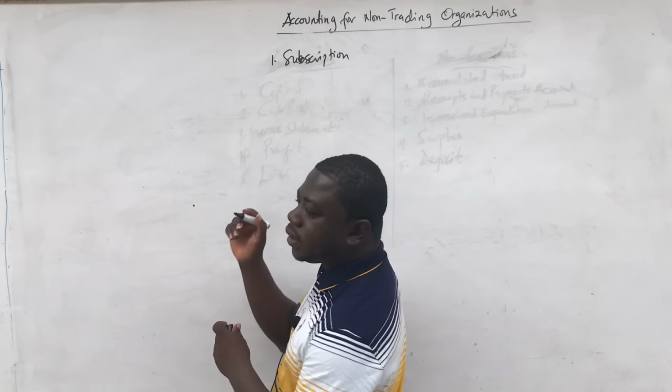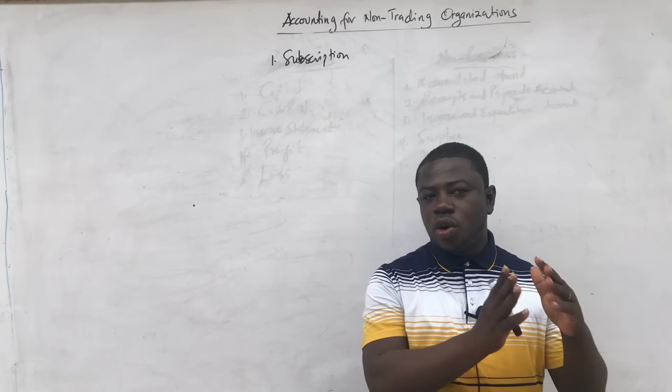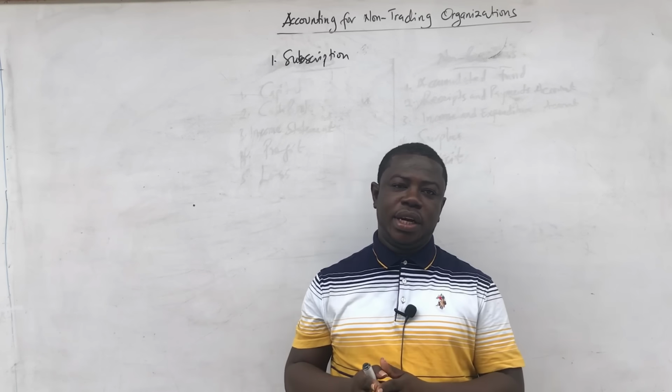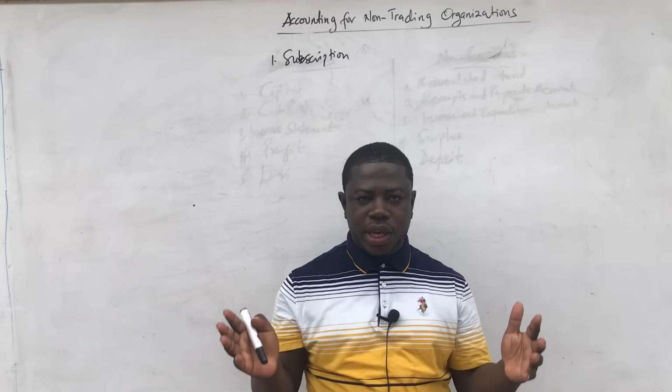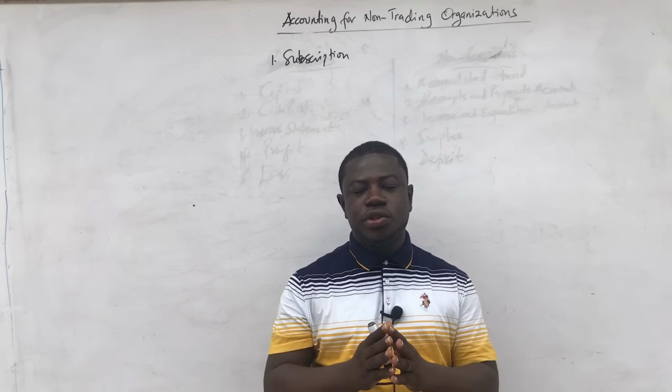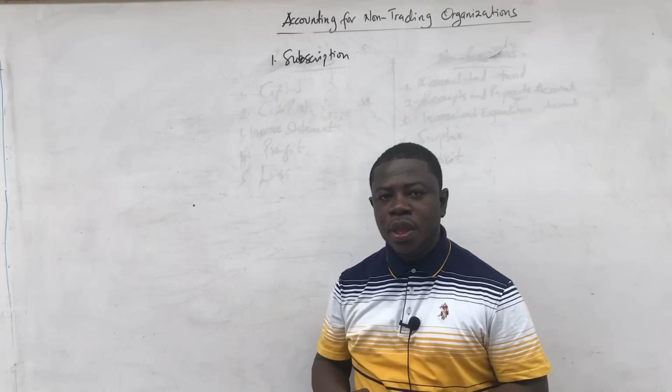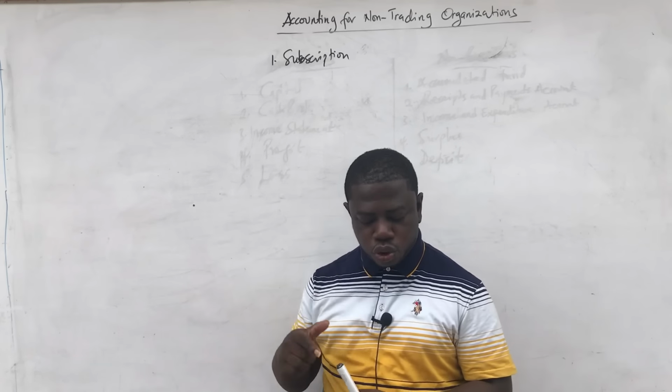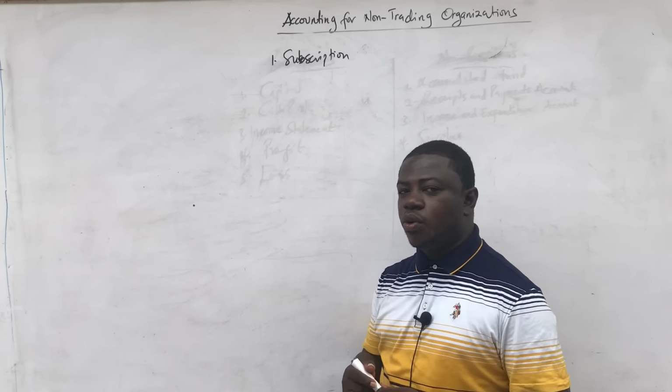So subscription is a regular payment that is being made by members of the association or the club. Now, subscription could be paid monthly, yearly, quarterly, or even biannually or semi-annually. It depends on the association's policy and how they use the money and how much they need at a point in time. So what we have to understand is that subscription is part of whatever we are going to do, and that is the main source of income, and we are going to work on that.